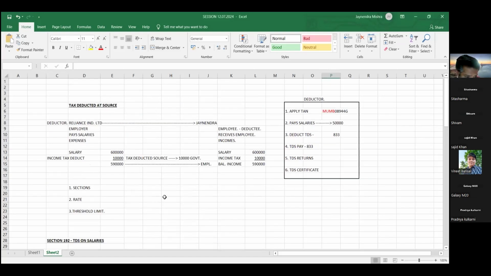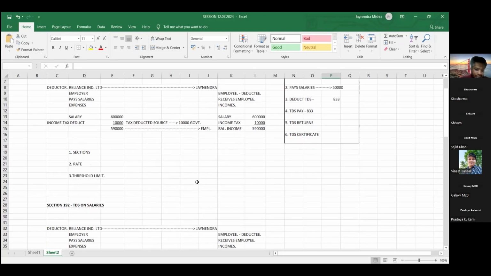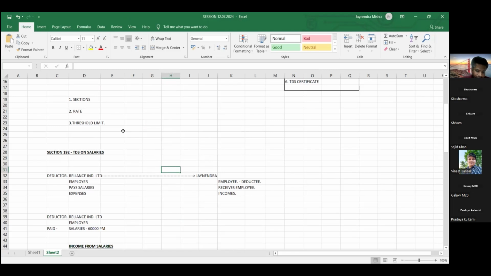The last section, friends, which we have started, was section 192, one of the very important sections. Section 192 is about TDS on salary. Whenever as an employer we pay salary to our employee, we have to deduct TDS under the section called 192.